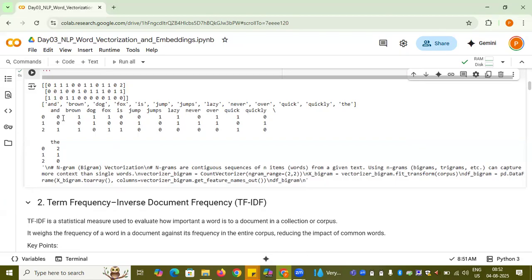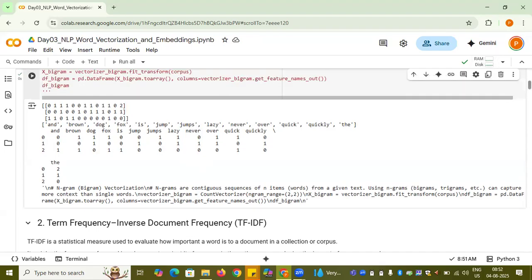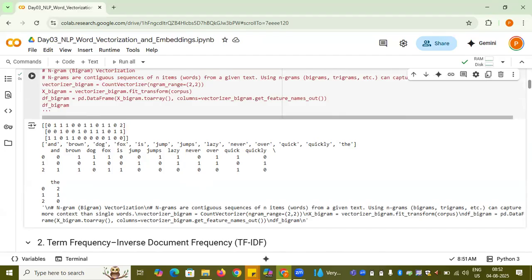In the first document, it's not there, so the frequency is zero, and in the first document also, it's not there, zero, and for the second, it is one. So this is how the bag of words is obtained. It is a good way of representation where I converted each token with the vectorizer with its frequency value altogether. Now, this is the tokenization and then looking at the frequency.